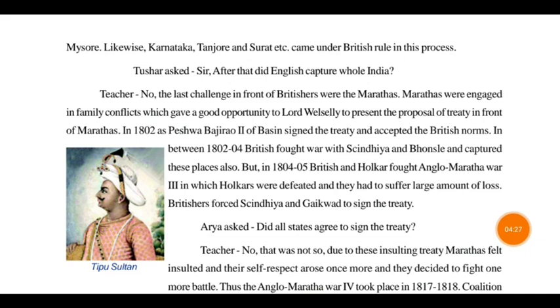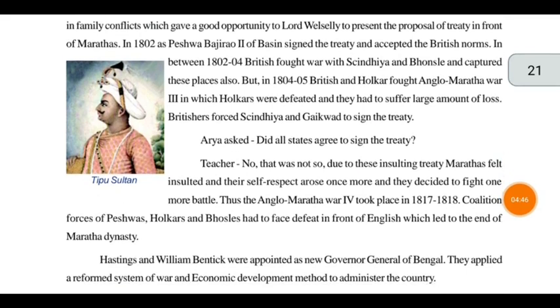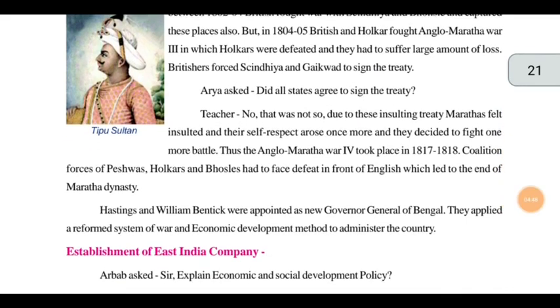So the Britishers forced the Scindias and Gaikwads to sign the treaty after they lost.